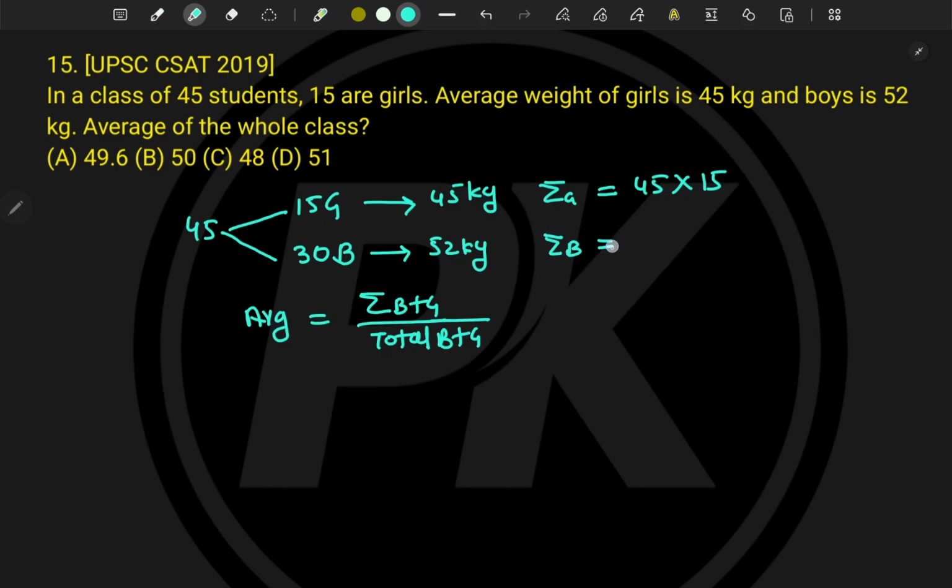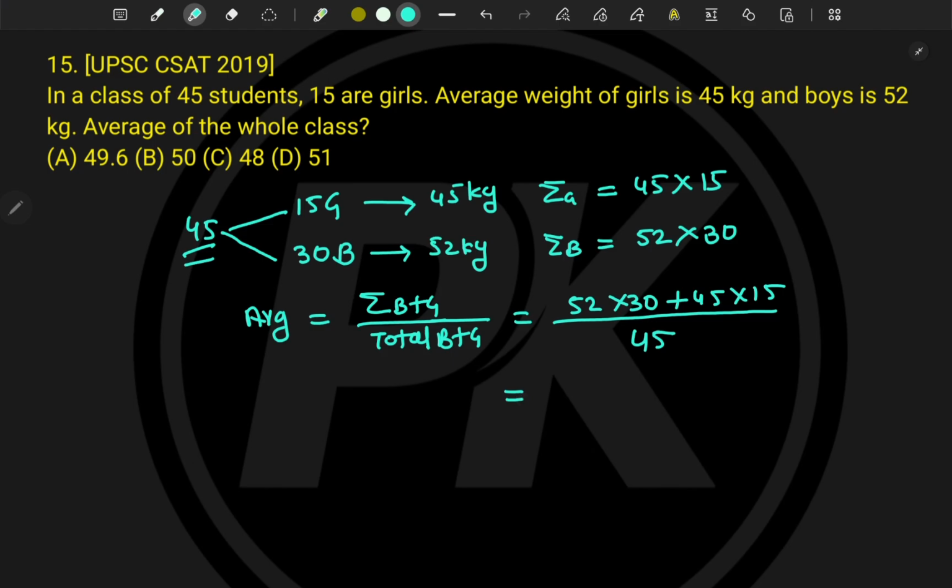Similarly, the summation of total weight for boys will become 52 into the 30 boys, and we have to add both here. So it is 52 into 30 plus 45 into 15, divided by the total number of boys and girls, which is 45.